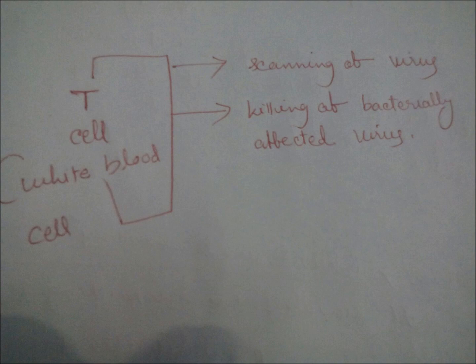But now scientists have found the chimeric antigen receptor, CAR. Then what is the chimeric antigen receptor? The chimeric antigen receptor, CAR, is an artificial T cell.